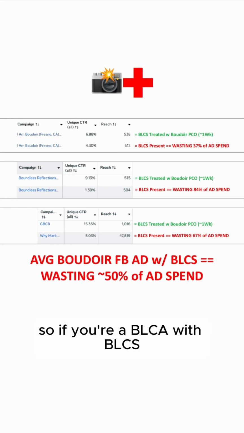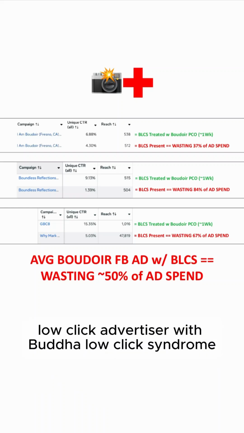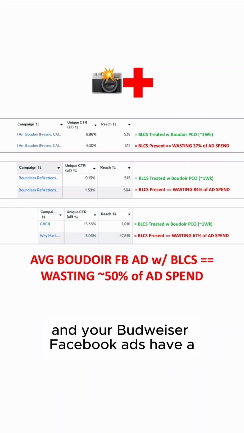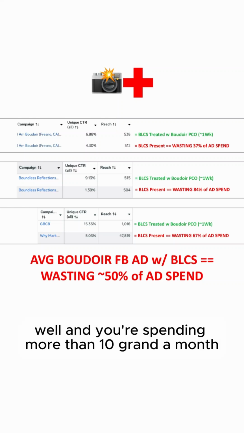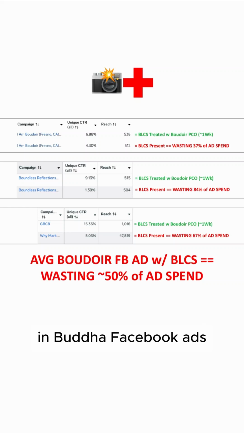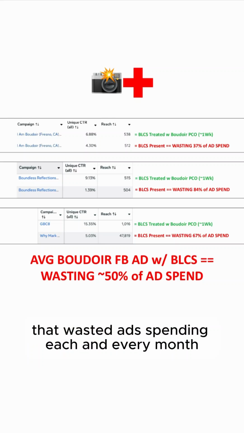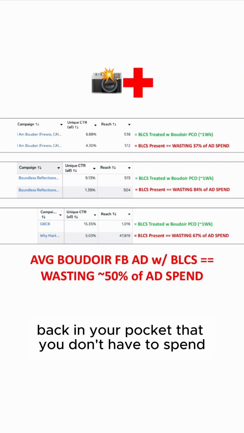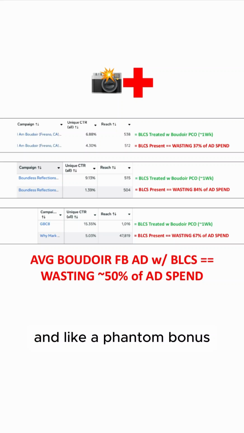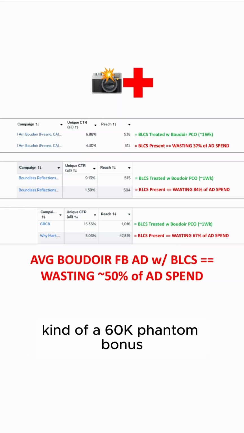So if you're a BLCA with BLCS, so if you're a Boudoir low click advertiser with Boudoir low click syndrome, and your Boudoir Facebook ads have a unique CTR under 6%, and you're spending more than 10 grand a month on Boudoir Facebook ads, and you want to save or eliminate approximately 50% of that wasted ad spend each and every month, put that back in your pocket. On average, that'd be like 5K every single month back in your pocket that you don't have to spend, like a phantom bonus. And that'd be about 60K over the next 12 months, a 60K phantom bonus.